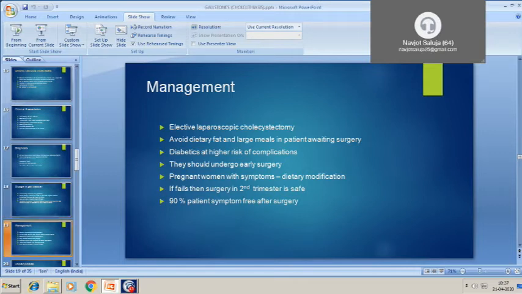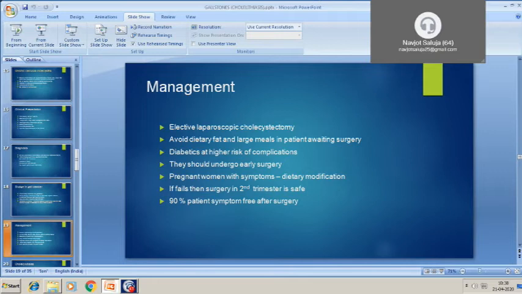So the management of chronic calculus cholecystitis: elective laparoscopic surgery is the treatment. As I said, avoidance of dietary fat and large meals in the patient awaiting surgery. Diabetics are at high risk of complications and they should undergo early surgery.